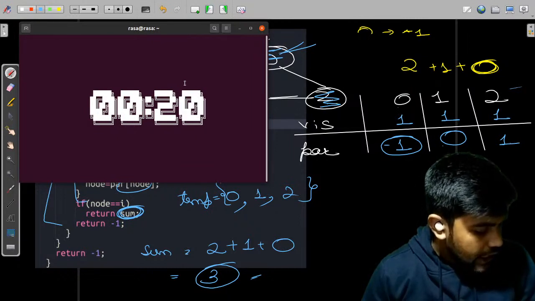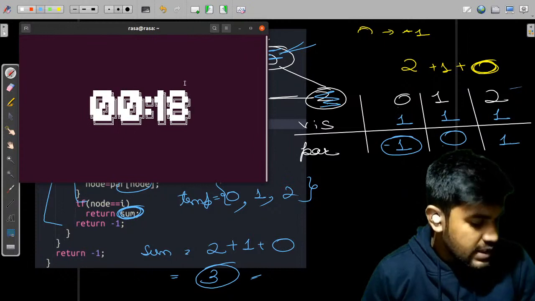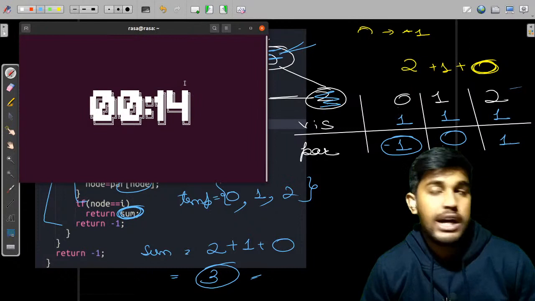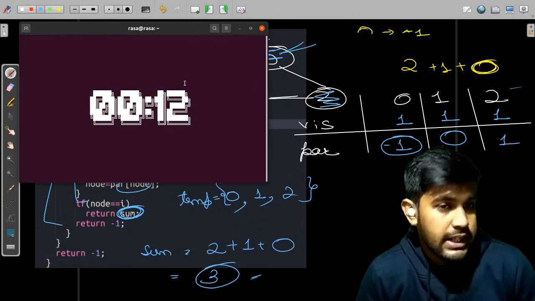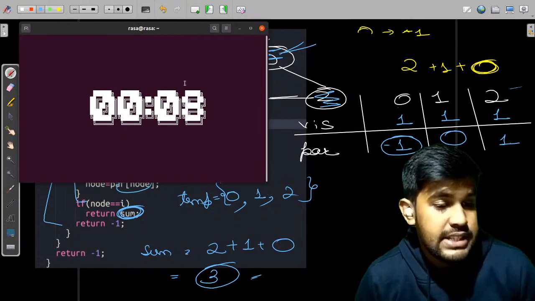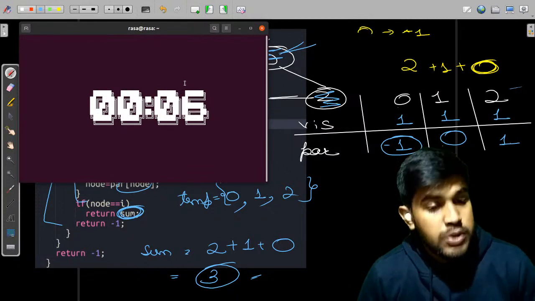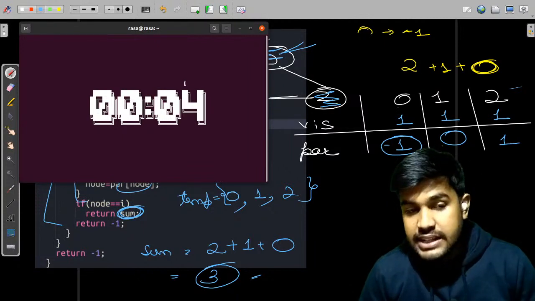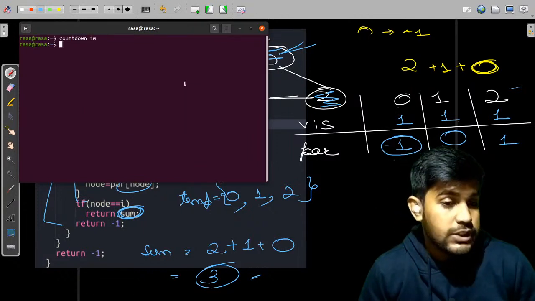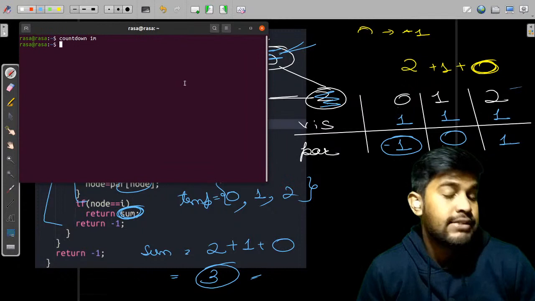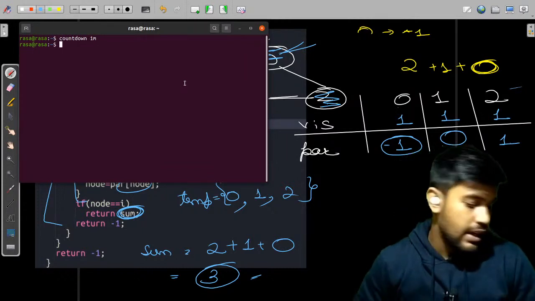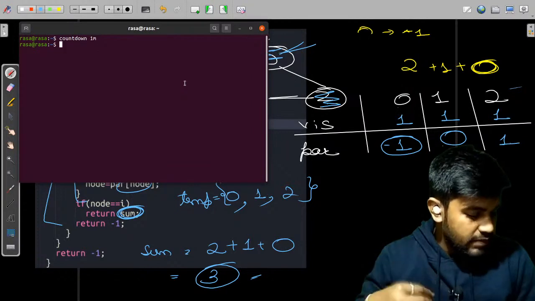Can we use unordered map to solve this? Yes, but kind of avoid using unordered map, because unordered map has an average time complexity of big O of 1, but worst time complexity is big O of n square. So if the test cases are very random, then you might encounter big O of n square, and even if you have the correct approach, your solution would fail. That is why please consider removing that.